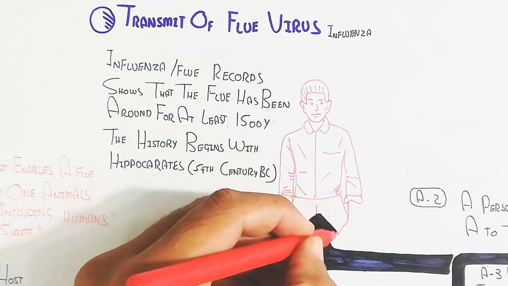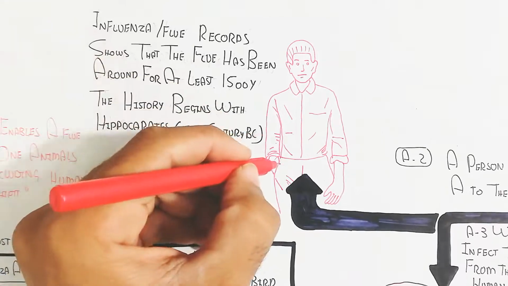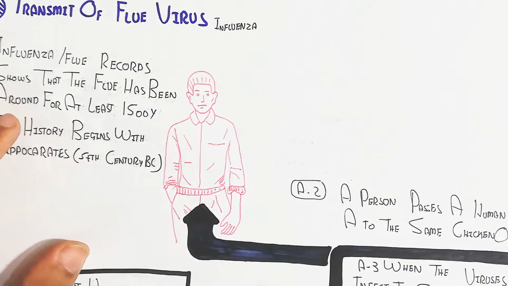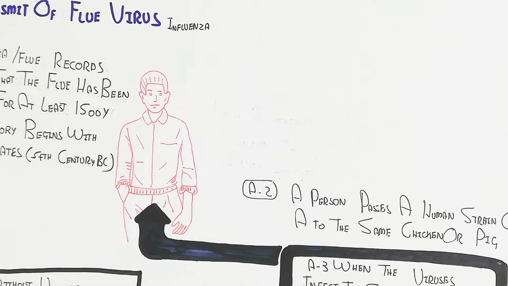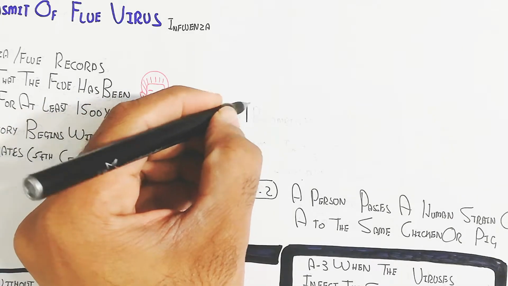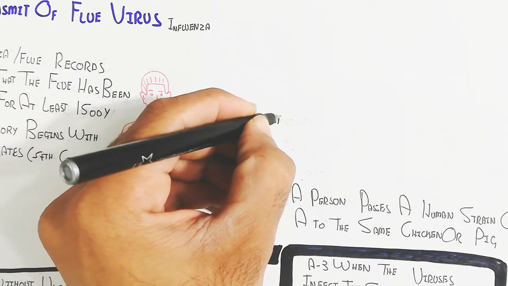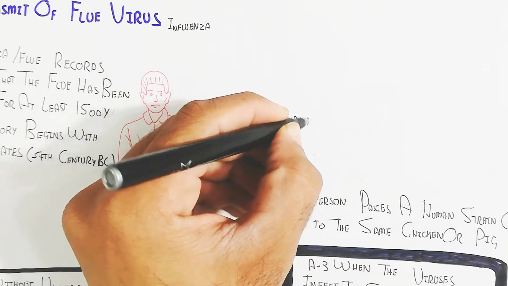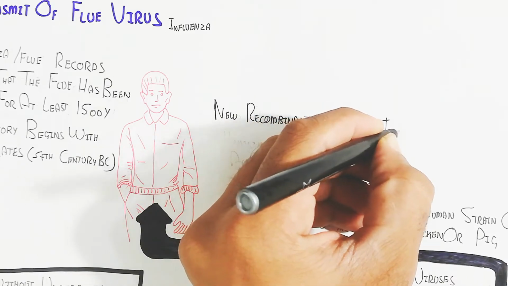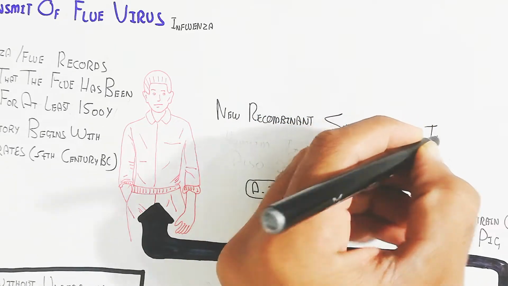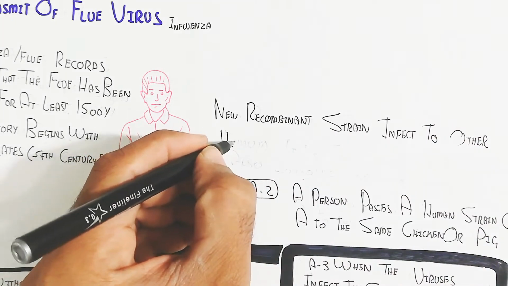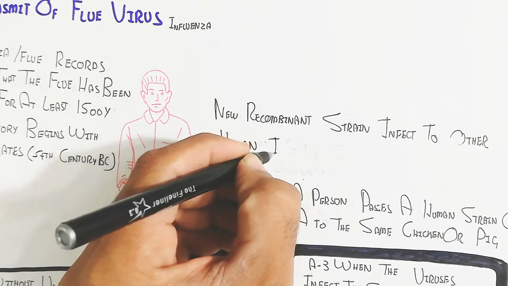So it can also transmit from human to human. Remember that, through coughing and sneezing, hand shaking or breathing, the viral infection passes from person to person, like COVID-19. So the new recombinant strain infects other humans. It is contagious for humans. It is also zoonotic and contagious to humans.